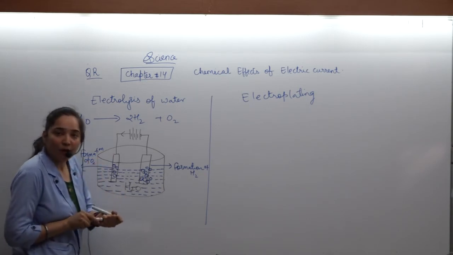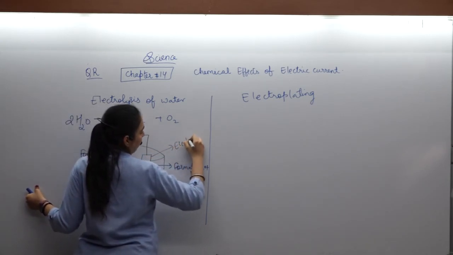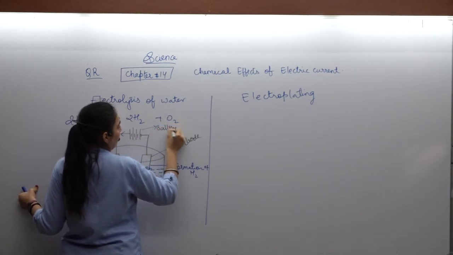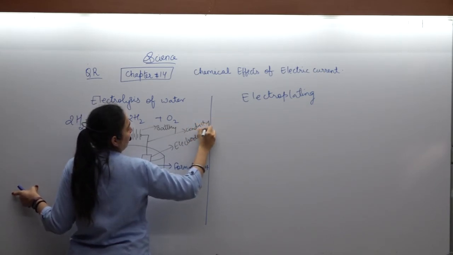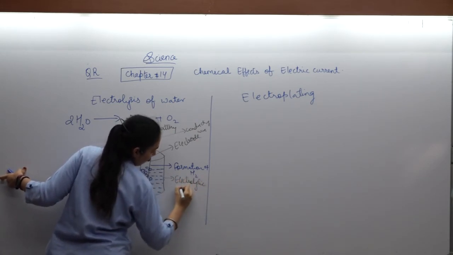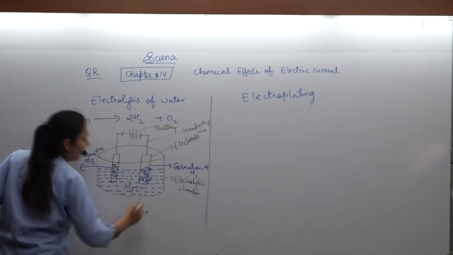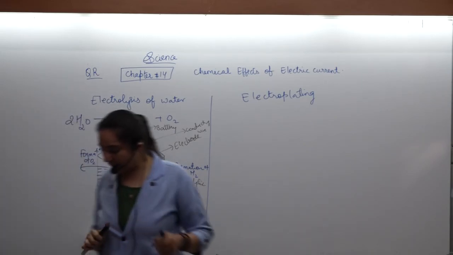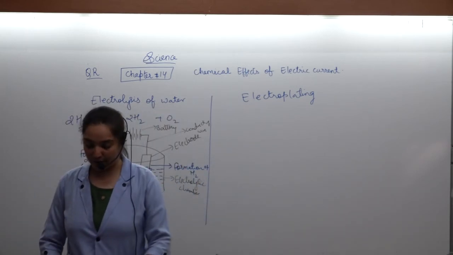What is this? Water. That is the electrolyte. This is the electrode. This is the battery. This is the conducting wire. This is the electrolytic chamber. This is water. Note this down properly. Many times you can see that the color is also changing. It depends on which type of liquid you are using.